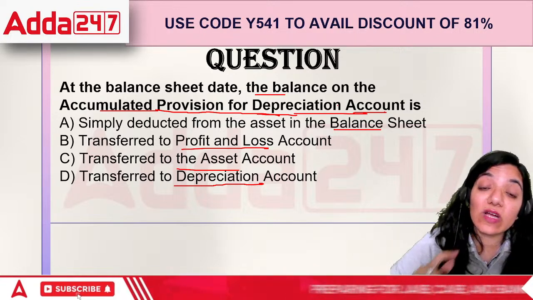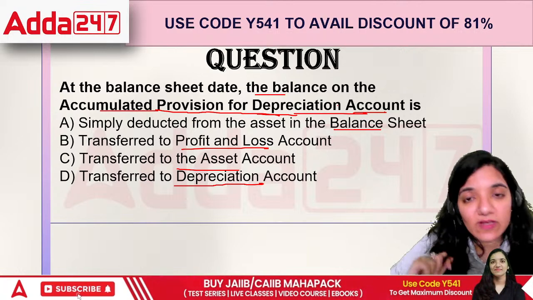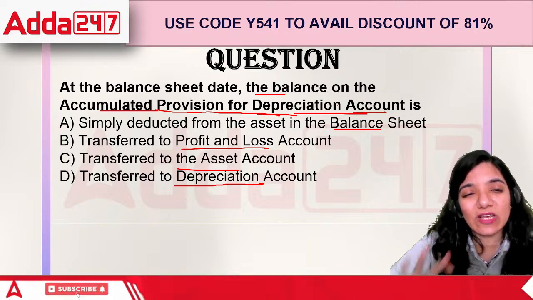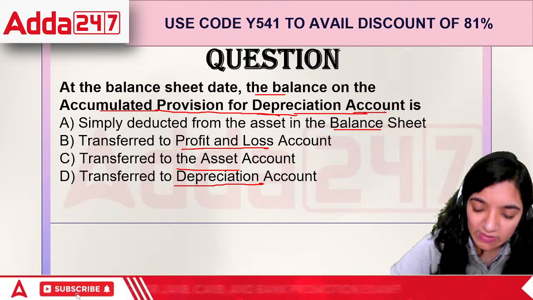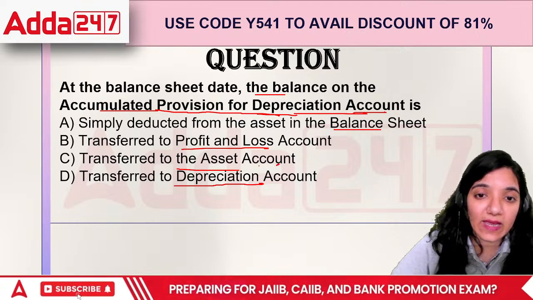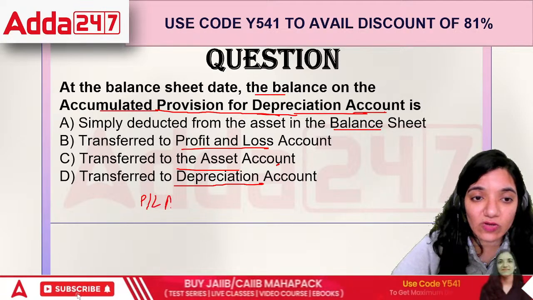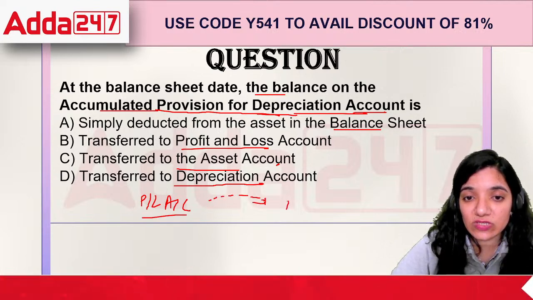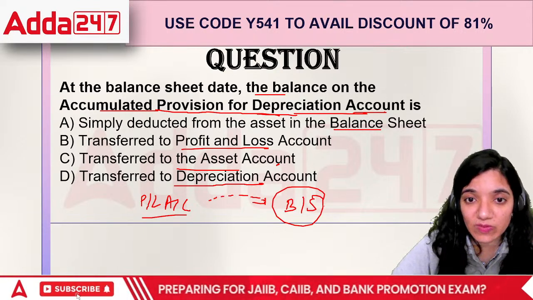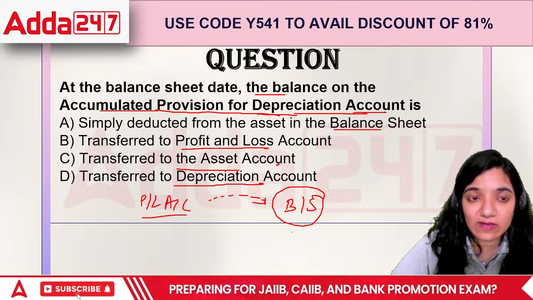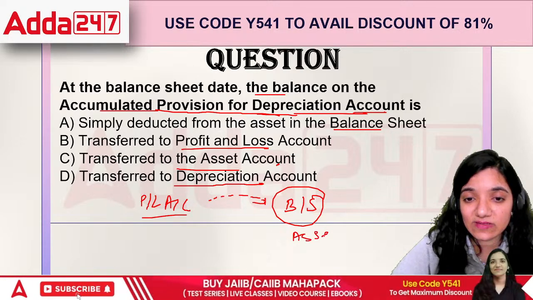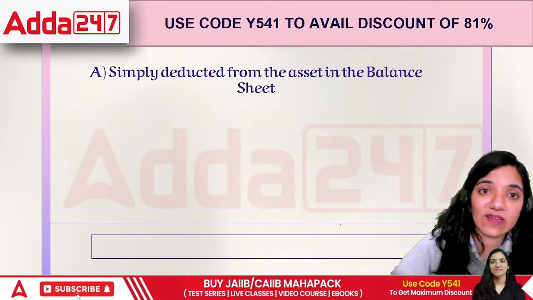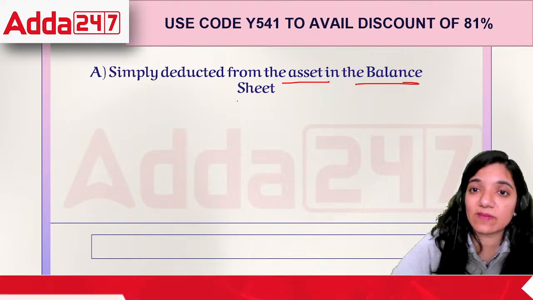But the balance on accumulated provision for depreciation is normally first shown in the P&L, and after showing it in the profit and loss account, we'll be taking it towards the balance sheet. We'll show it in the balance sheet as well, where it would be deducted from the asset. So in this case, the correct answer is simply deduct from the asset in the balance sheet.